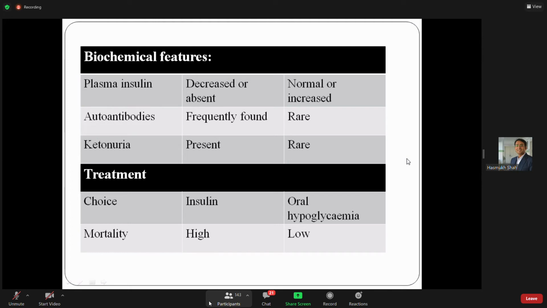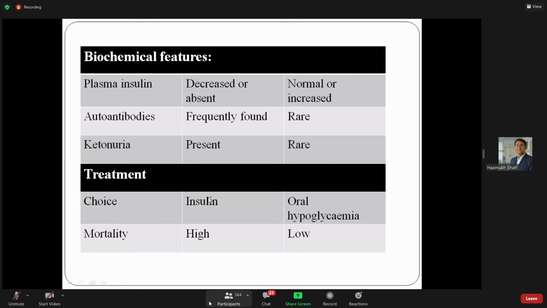One of the reasons for the destruction of the beta cell is the autoantibodies. Ketonuria may be present in type 1 and it is rare during the initial phase in type 2.